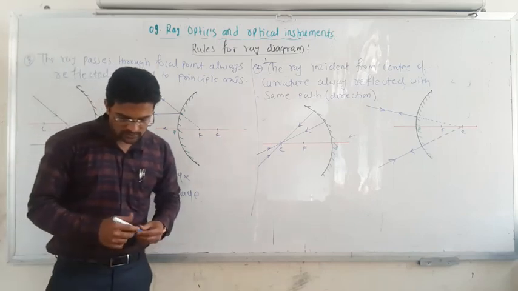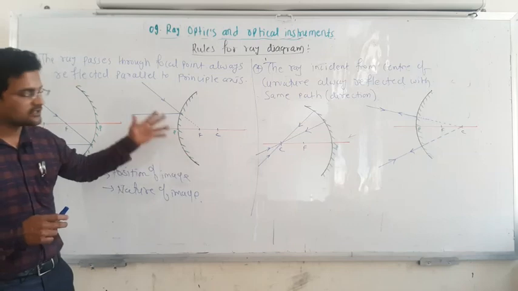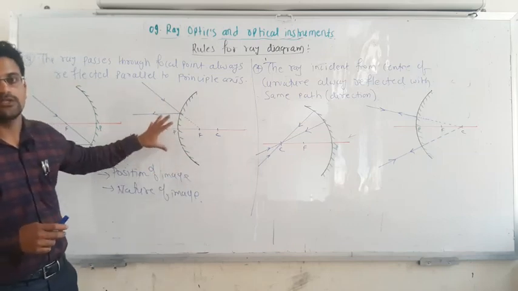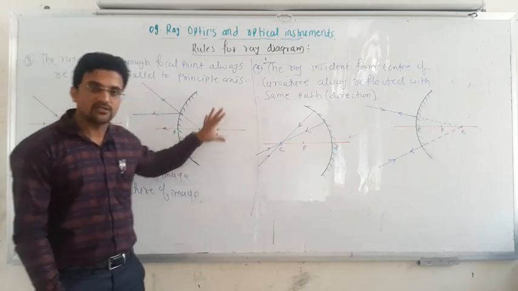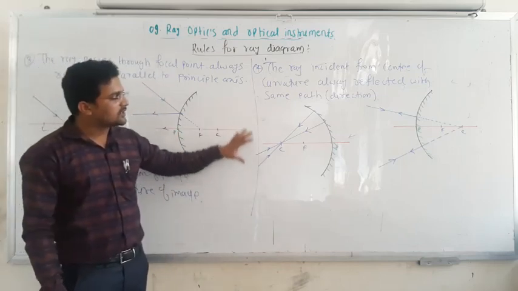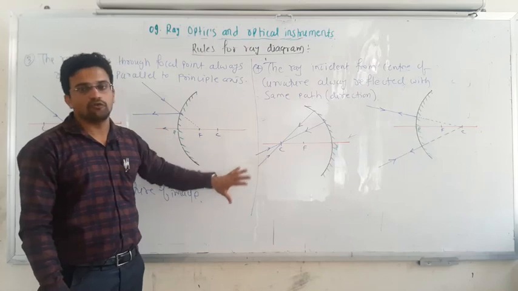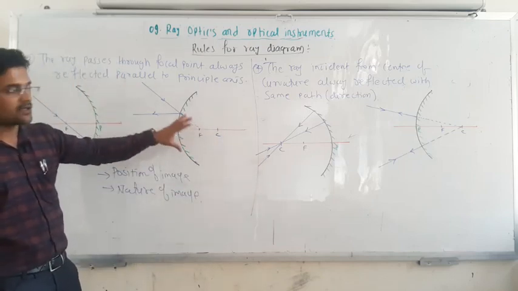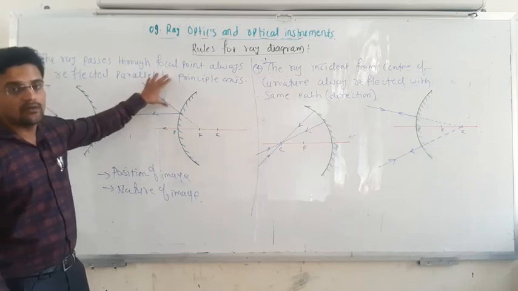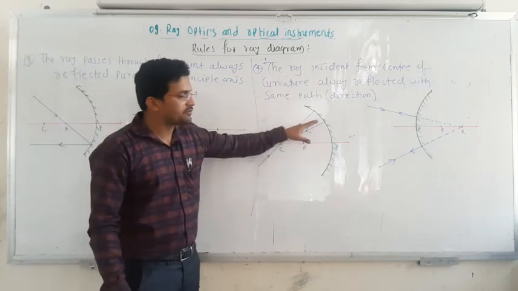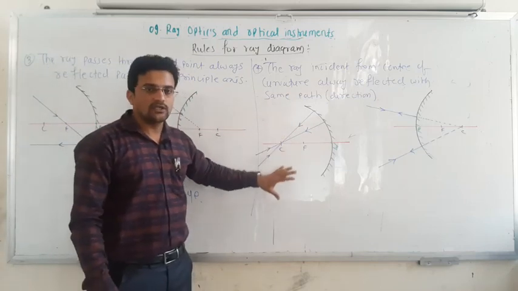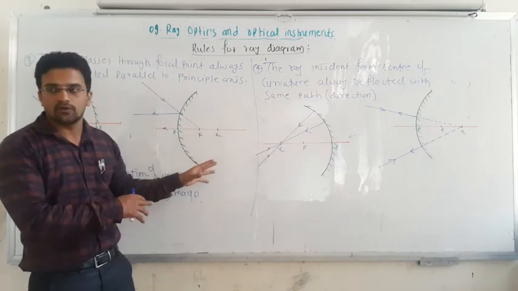Till then, just pause the video, revise it, see it once again, and try to draw all these ray diagrams, because once you are perfect in ray diagrams, ray optics will be completely easy for you. Unless you are perfect in ray diagrams, questions like why it is always parallel, why it always passes through the center of curvature, and why it is reflected in the same manner may trouble you. If such questions come up, just revise and repeat this video and see it once again.